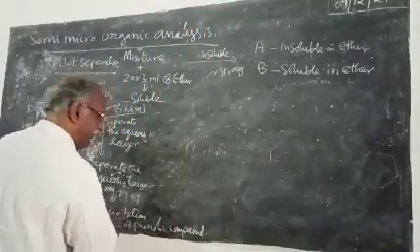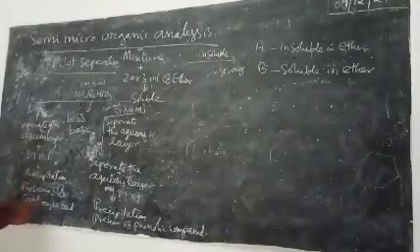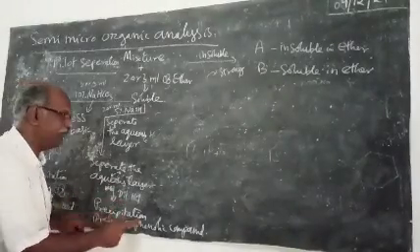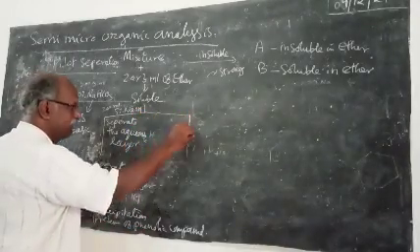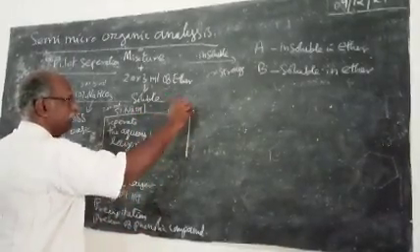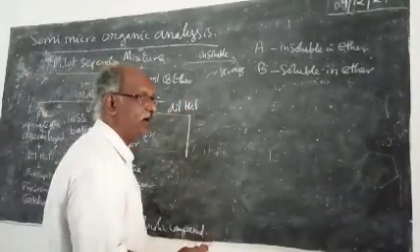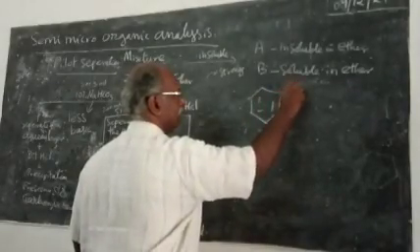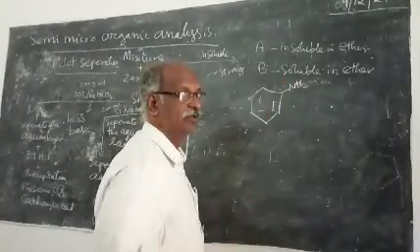Suppose there is no precipitation here, absence of carboxylic acid. If there is no precipitation here, absence of phenolic compound, then what shall we do? Now add dilute HCl. We have some basic compounds like aniline or organic compounds having basic groups, NH2.